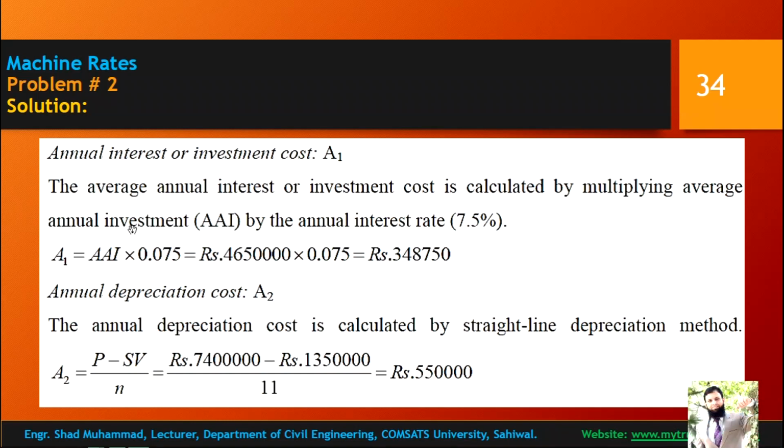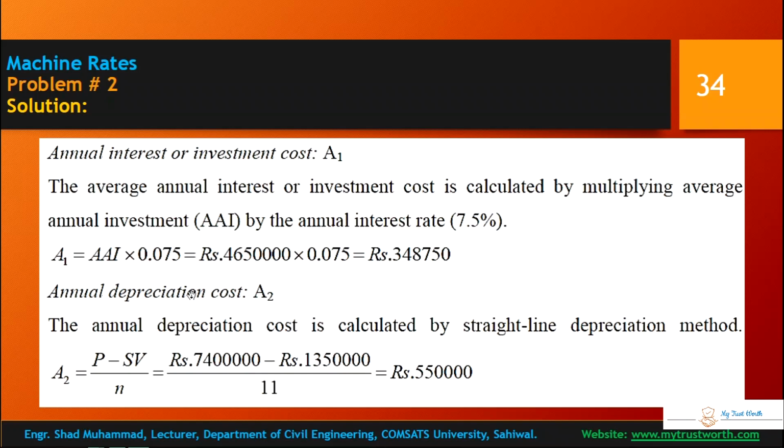So just the average annual investment multiplied by the interest rate will give you the interest, 3,48,000 rupees you have to pay annually.